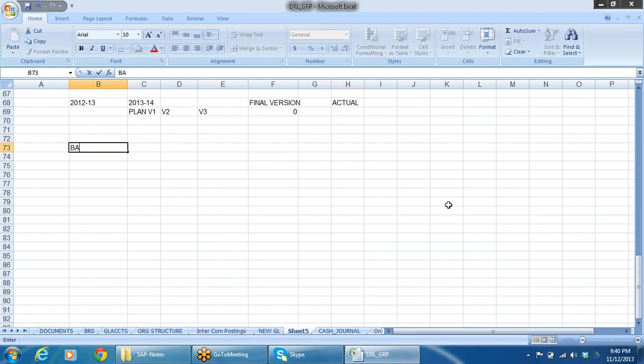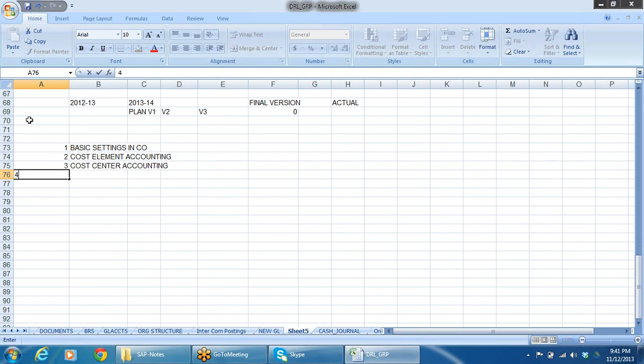Number one, basic settings in CO. Number two, cost element accounting. Number three, cost center accounting.